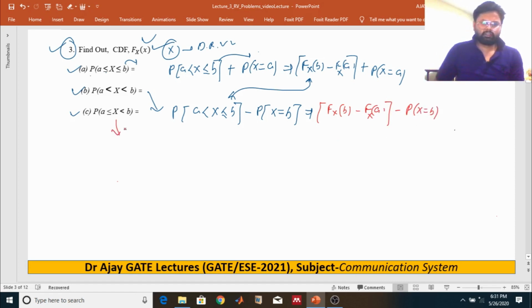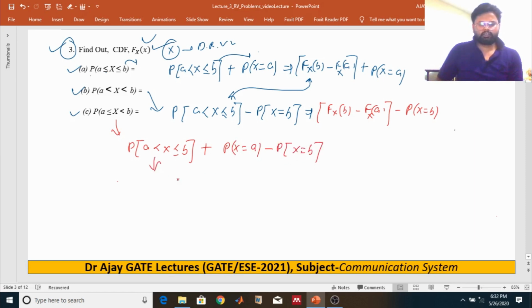What about this one? This probability we can also write as the probability of x is equal to a minus the probability of x is equal to b.